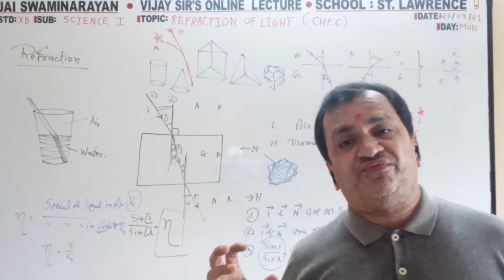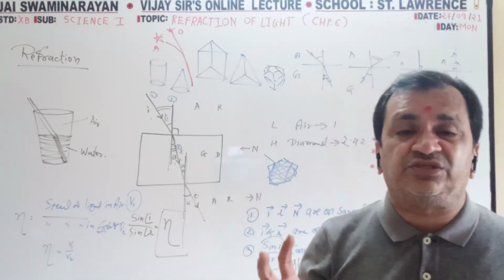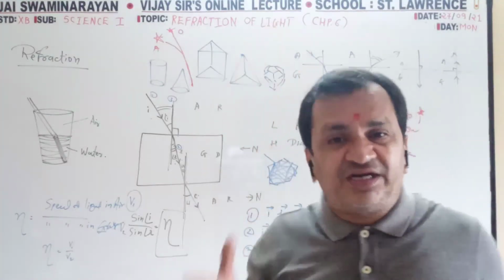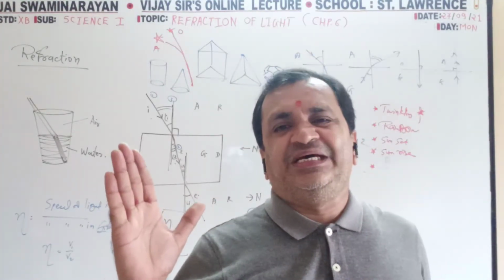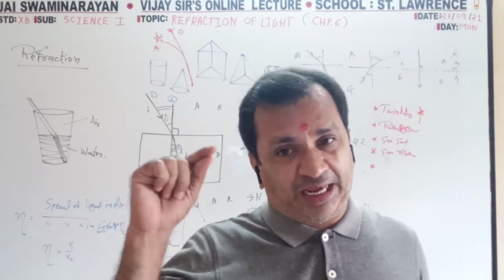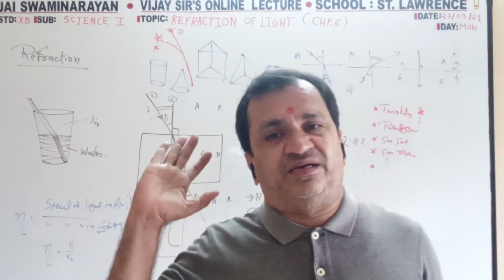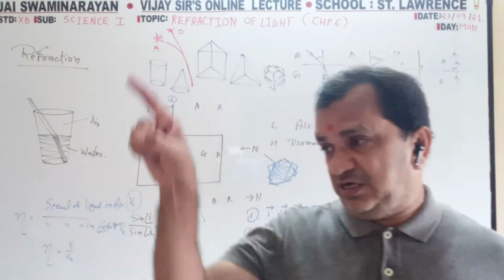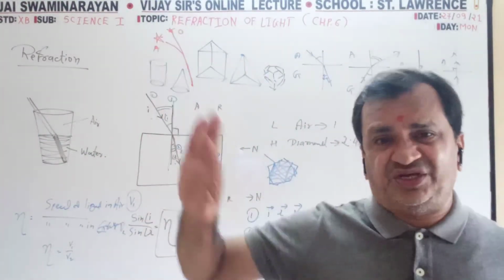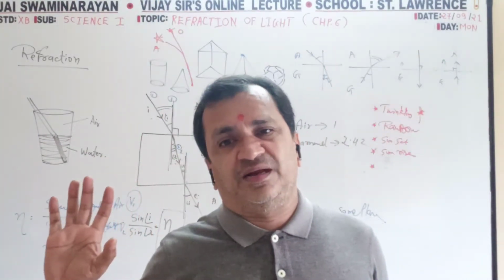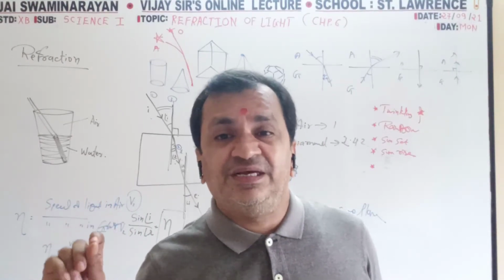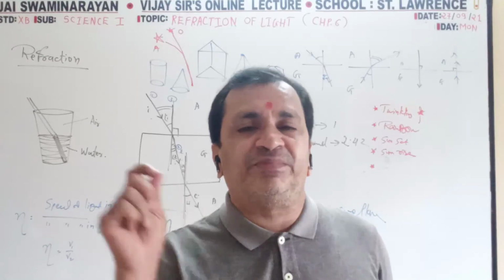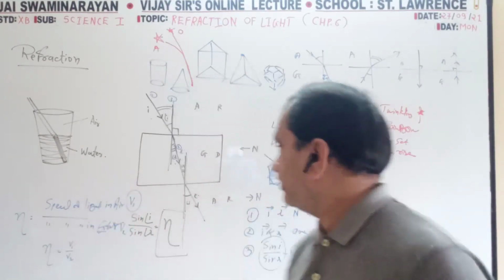The separation of colors from white light is known as dispersion of light. And if you catch those 7 colors on a white screen to observe the 7 different colors, that is known as the spectrum. Spectrum is the name of that color screen, and dispersion is the name of the process in which white light splits up into 7 colors.